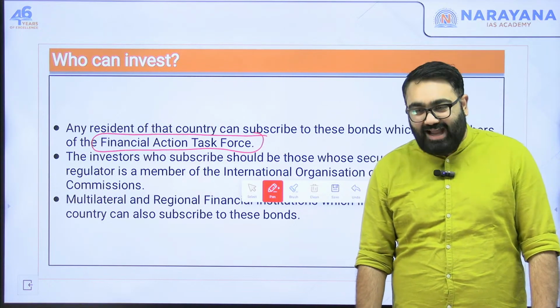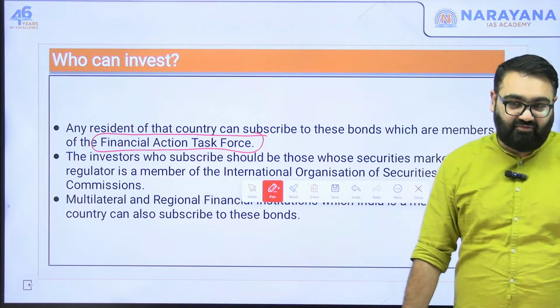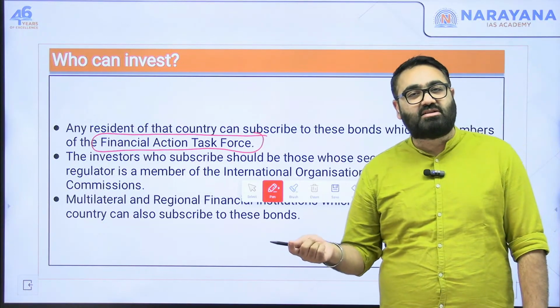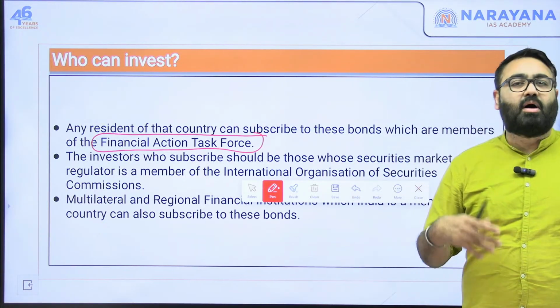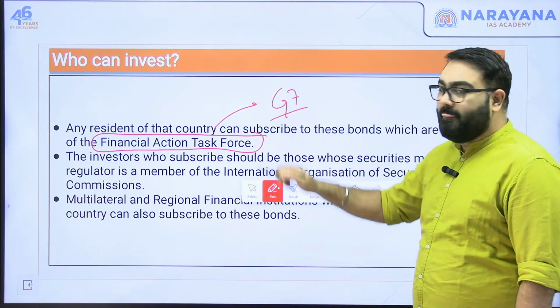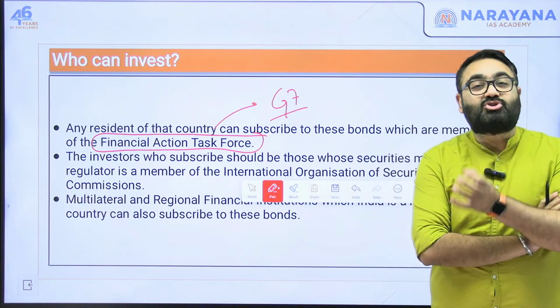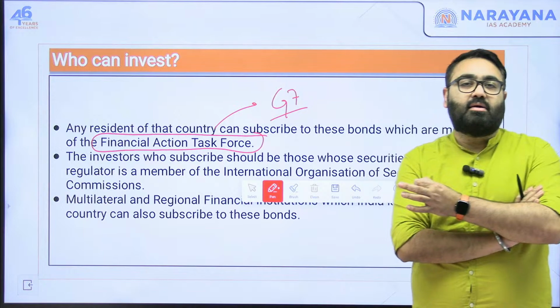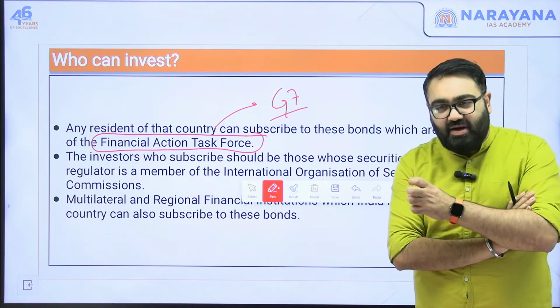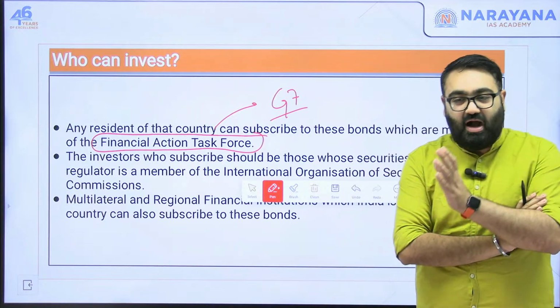These lists are given by an organization called FATF, Financial Action Task Force. This is a body that was started by the G7 countries. The G7 countries came together with the idea that we have to stop money laundering around the world. A lot of money, for example, was being given away to terrorist activities. A lot of money was being unaccounted for.